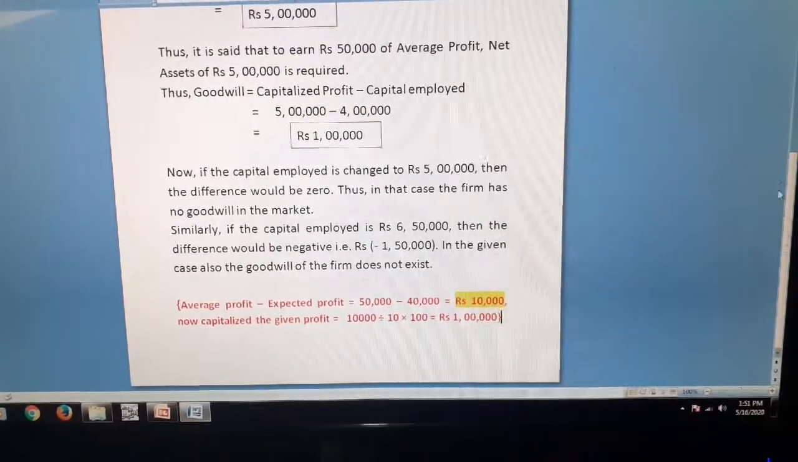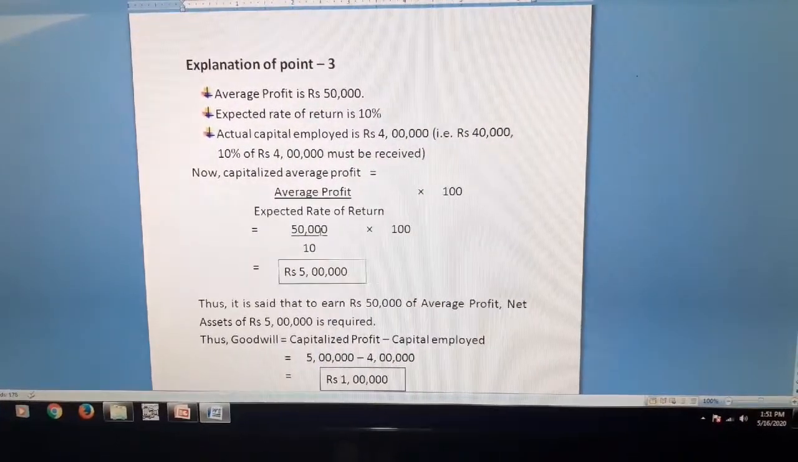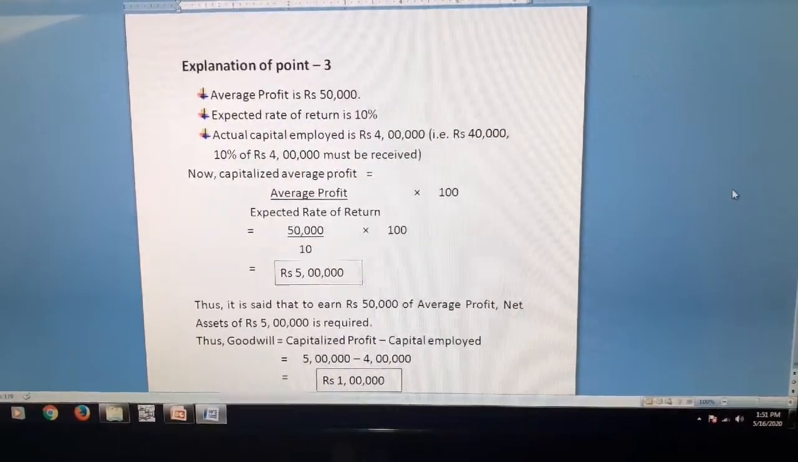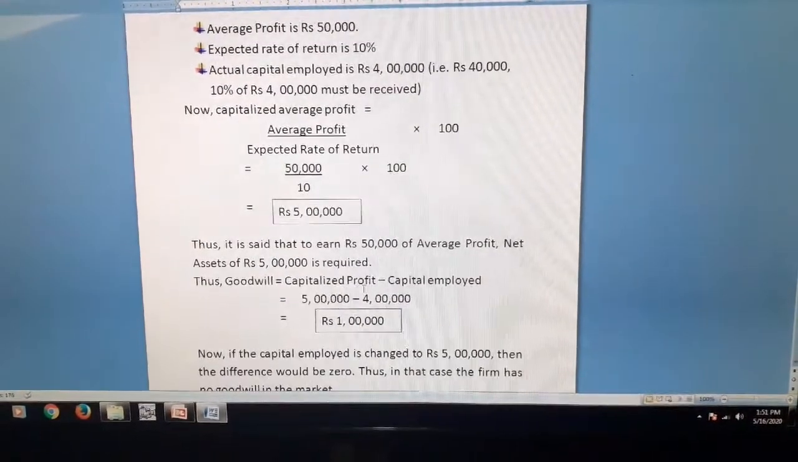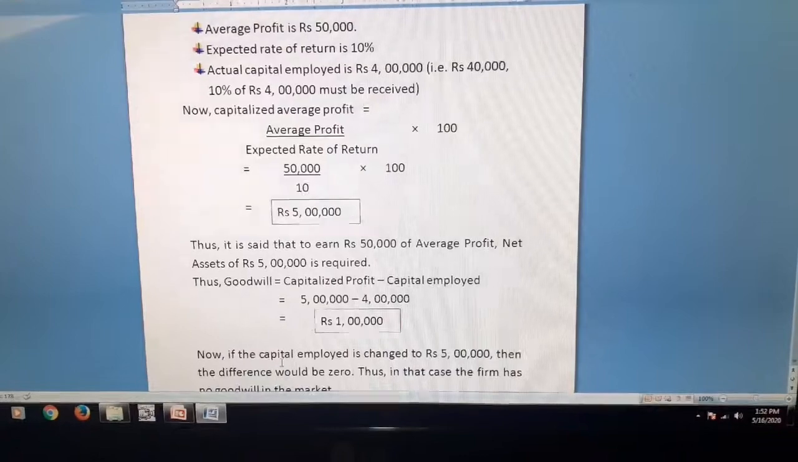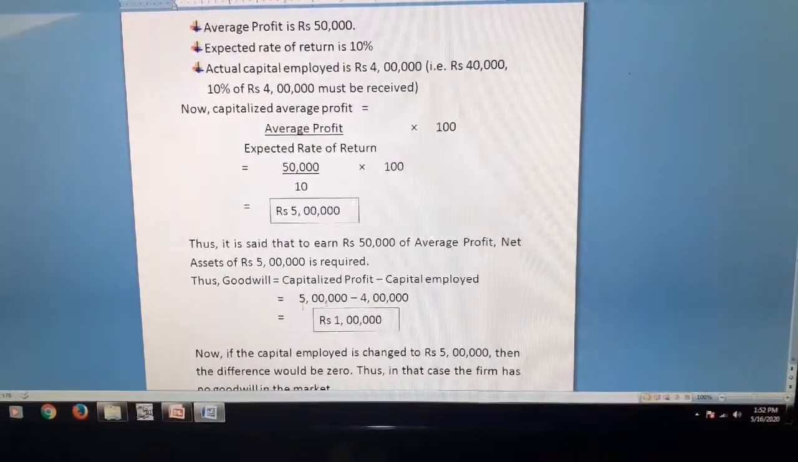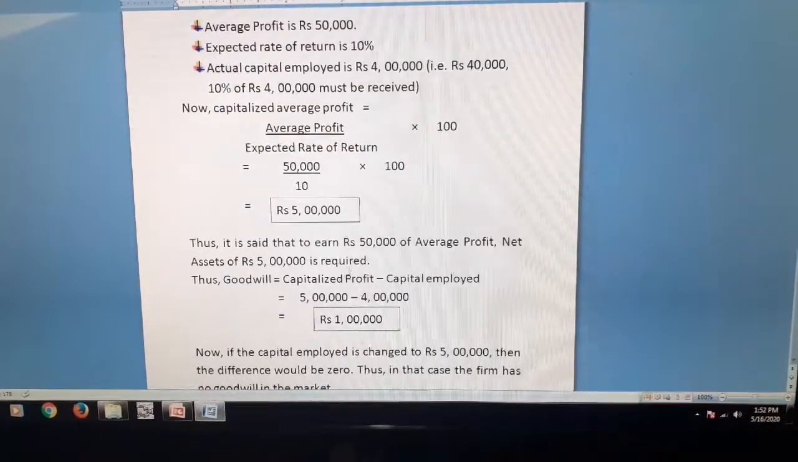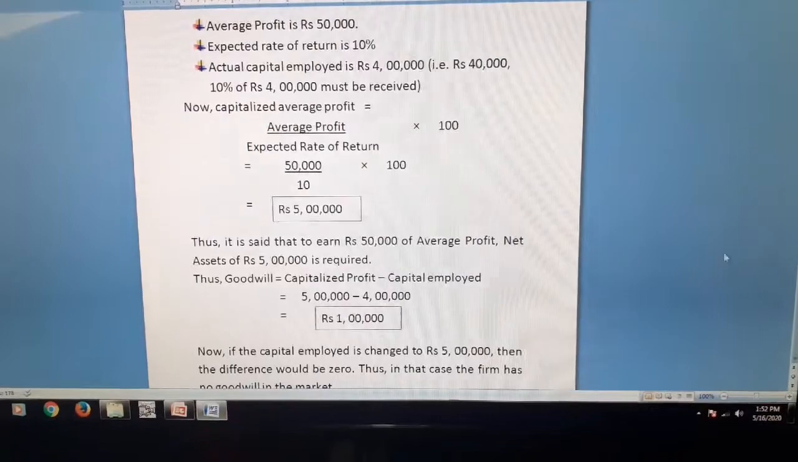And in the same way, if we move with the capitalized profit method, then also the amount of goodwill remains the same, that is the capitalized profit minus capital employed, and the answer comes to rupees 1 lakh. So what is the meaning? If the capitalized profit is more than the capital employed, then the firm has goodwill in the market and the